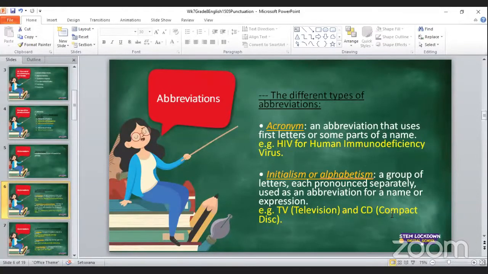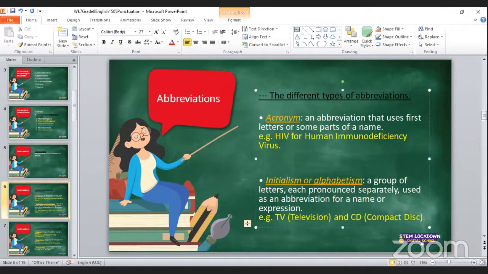We have a question in the chat. Mkon says, what does DNA mean in full? DNA is a scientific term. I think you will meet it somewhere in grade 10 or 11 when you are learning about cells. DNA is also an acronym, so let me write it there as an example to show you what it means.